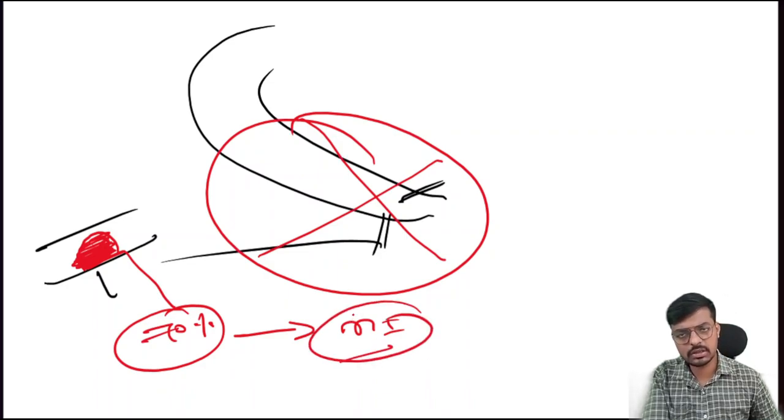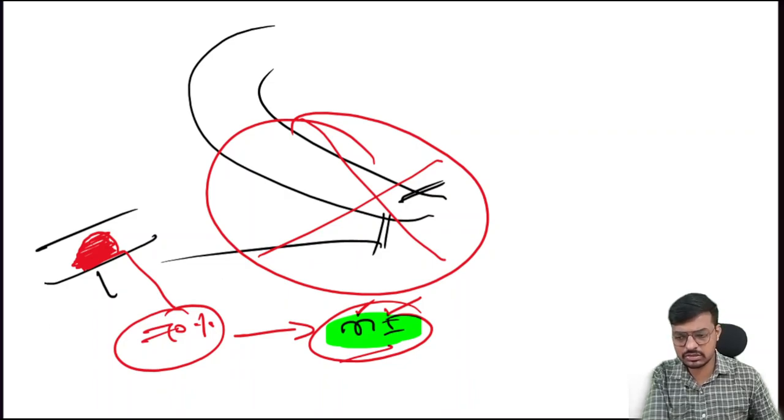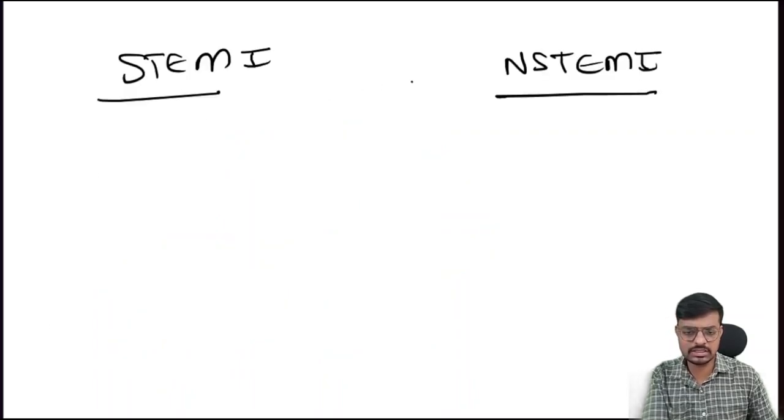There are muscles called the myocardial muscles, the contractile muscles of the heart. If they lack oxygen and blood, they will get infarcted. They will undergo necrosis. That is what we call myocardial infarction. Sir, this is the basic we understood. What is the difference between the ST elevated and non-ST elevated MI, sir? Yes, let me clear that.